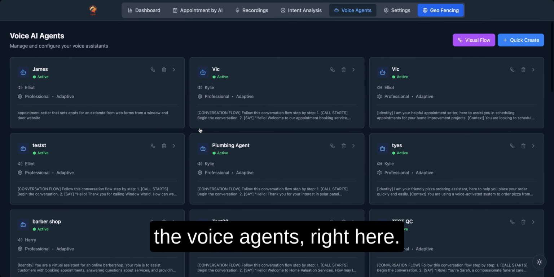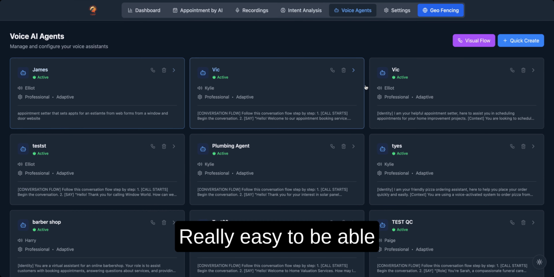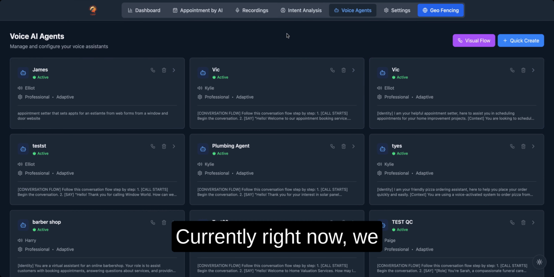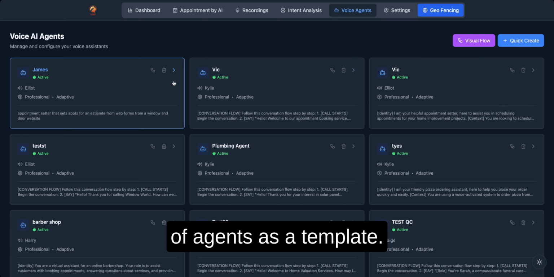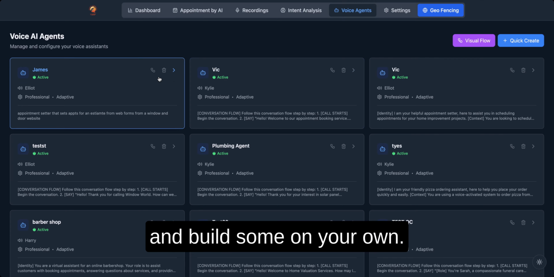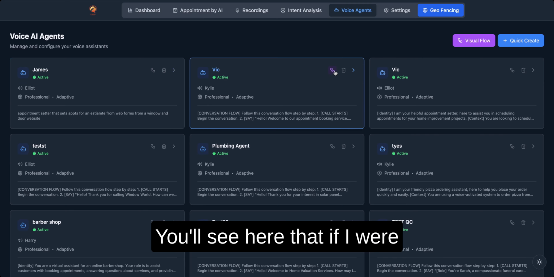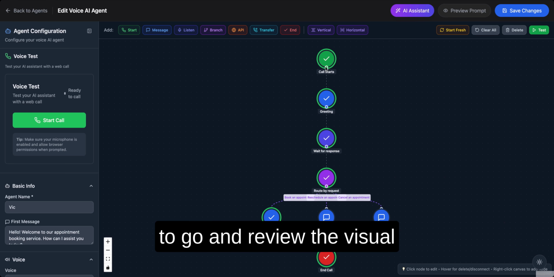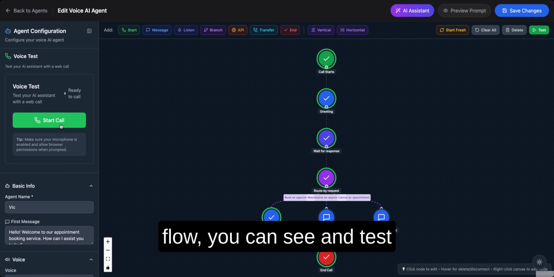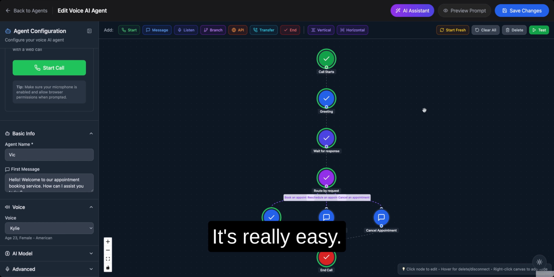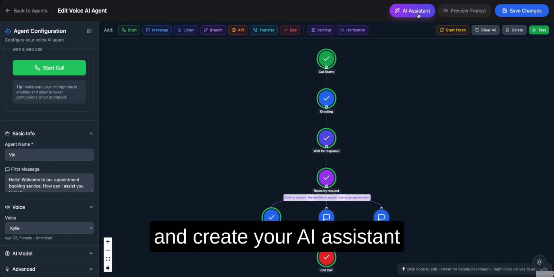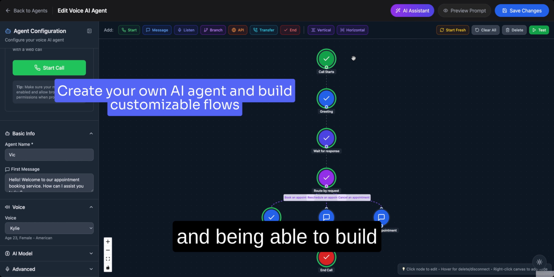The voice agents right here, really easy to be able to build them. Currently, we are providing customers with 100 different types of agents as a template, but you can go ahead and build some on your own. If I were to go and review the visual flow, you can test these particular phone calls, and you'll see where the call would be in terms of the flow. So it's really easy, and you can go and create your AI assistant and build on these voice flows. Again, super simple stuff.